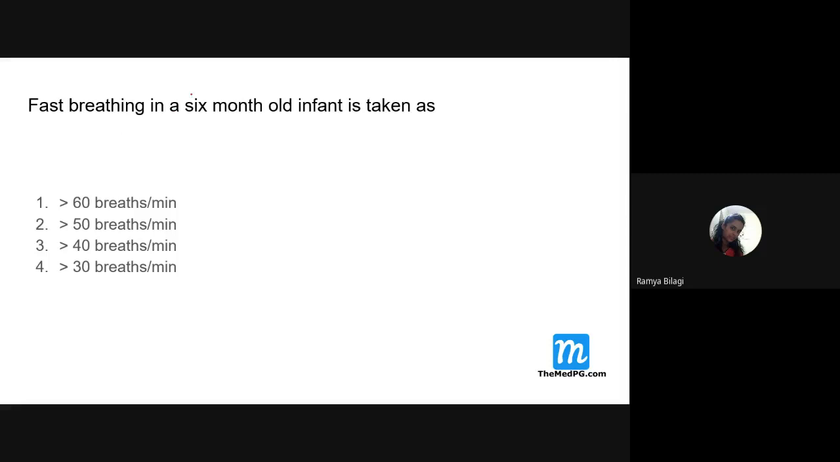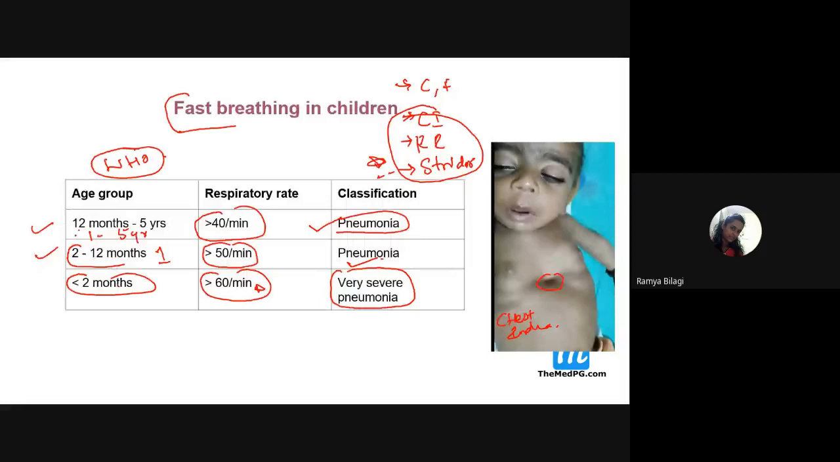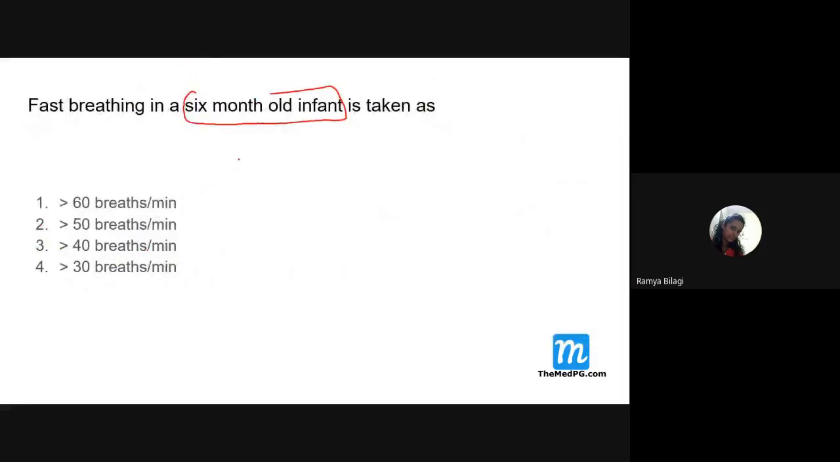Next, fast breathing in a 6 months old infant is taken as greater than how many breaths per minute? Greater than 60 or 50? Now again we will go back to the table over here. Greater than 50. If the baby is less than 2 months, more than 60 per minute, it is very severe pneumonia. But for 2 months to 12 months, that is 1 year of age, more than 50, we say it is pneumonia. So that is why you look at the age, and only then confirm it.